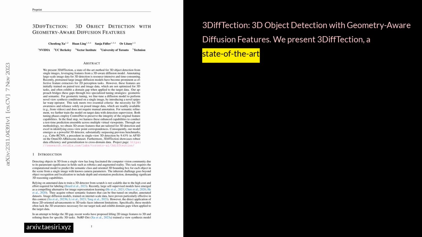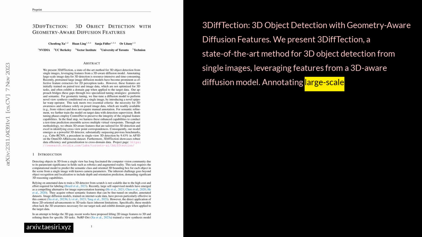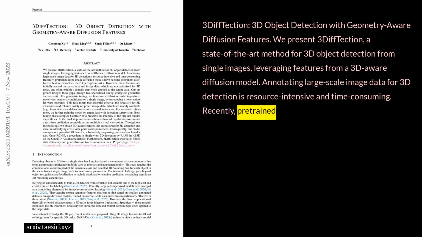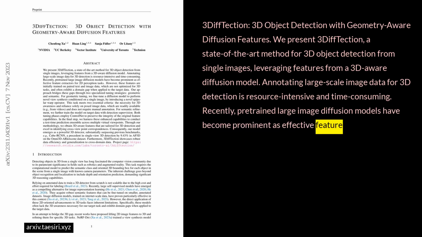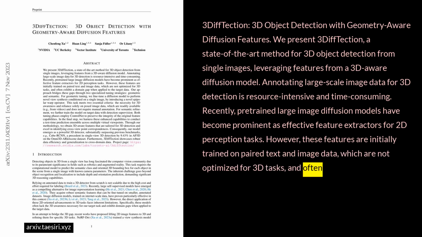3D Diffusion, 3D object detection with geometry-aware diffusion features. We present 3D Diffusion, a state-of-the-art method for 3D object detection from single images, leveraging features from a 3D-aware diffusion model. Annotating large-scale image data for 3D detection is resource-intensive and time-consuming. Recently, pre-trained large image diffusion models have become prominent as effective feature extractors for 2D perception tasks. However, these features are initially trained on paired text and image data, which are not optimized for 3D tasks and often exhibit a domain gap when applied to the target data.